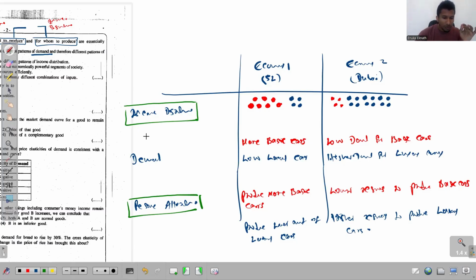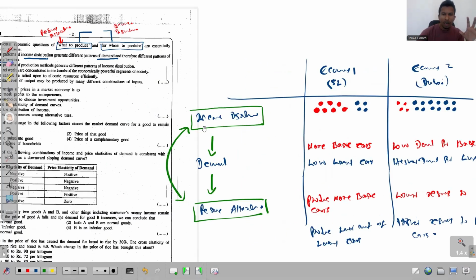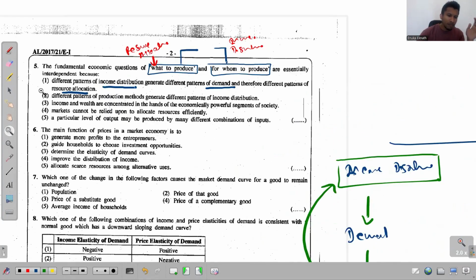Why is that? Because when income distribution changes, demand changes. And when demand changes, the producers allocate resources according to the changing demand. So these two problems are interconnected. If not, they are dependent. So that's the explanation, right? That's what the first option tells you. Different patterns of income distribution generate different patterns of demand so that there will be different patterns of resource allocation in the economy. 100% true.